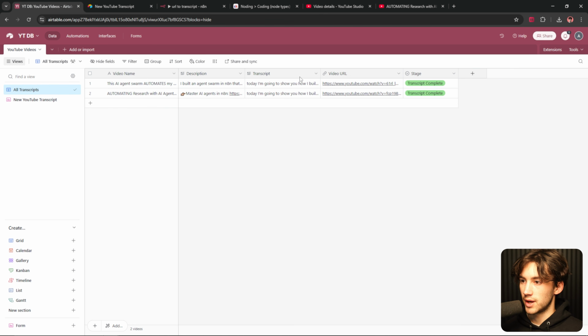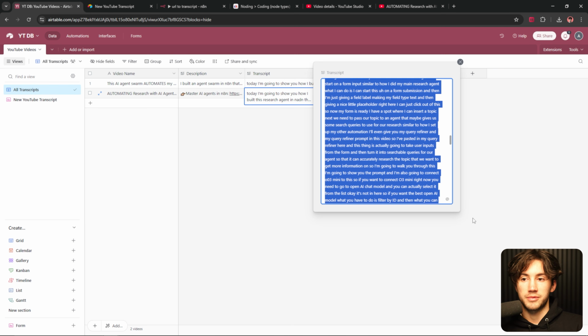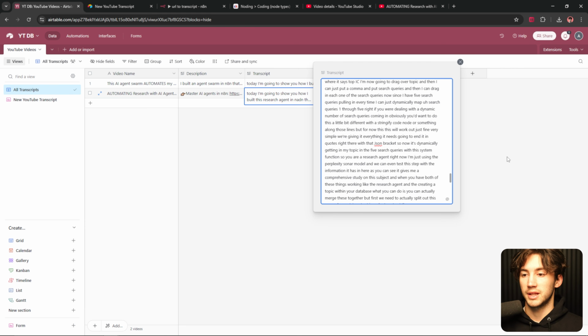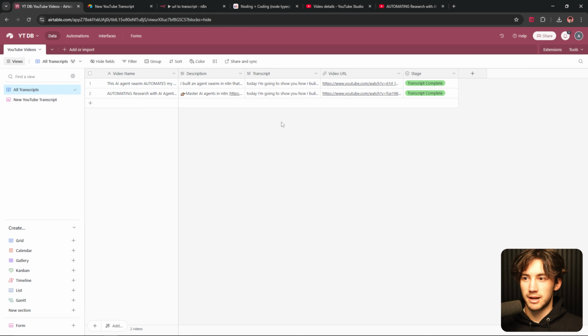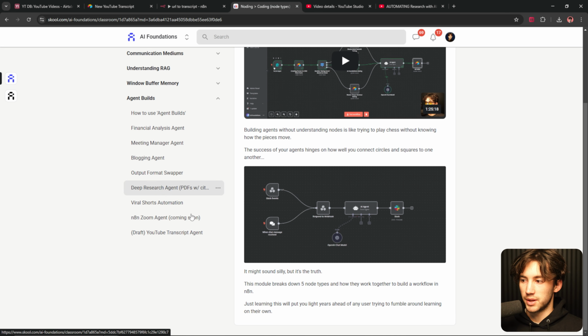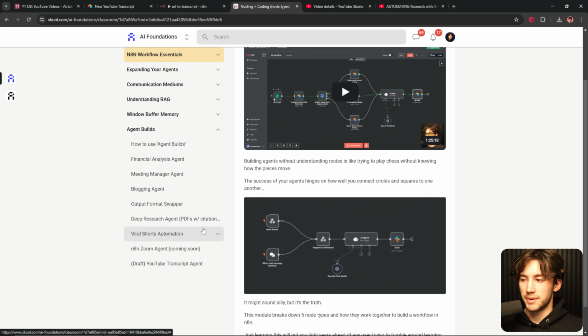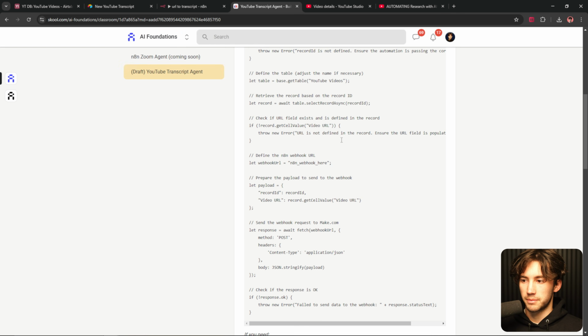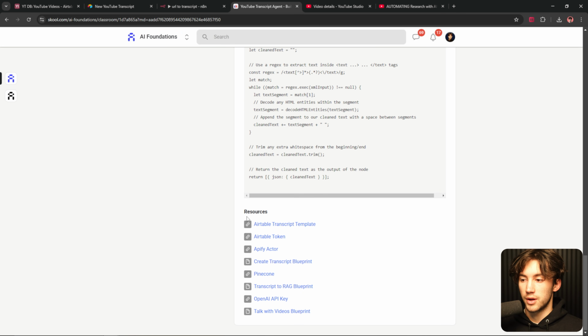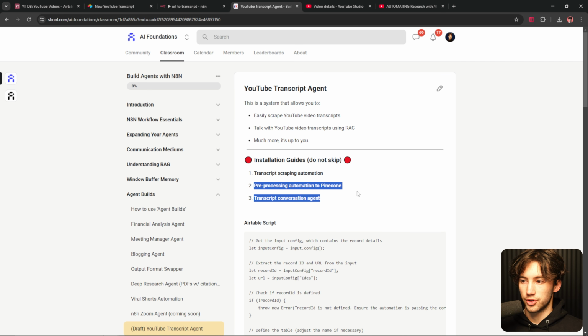So when I go back to Airtable, as you can see, we have the entire thing in here with the transcript. Now, if you want to take the next step, you have the transcripts in here. I've showed you everything, given you all the resources to complete this. But if you want to be able to update this in a vector database and be able to talk to these transcripts, then I recommend just joining the community. We have the rest of the build in there, and we even have the easy copy and paste system. So in the YouTube transcript agent, we have all the resources used in the video and a lot more resources compared to what I've given you today. So you can go watch the rest of this in these next 2 tutorials now that you have this set up, and I hope to see you within the community.